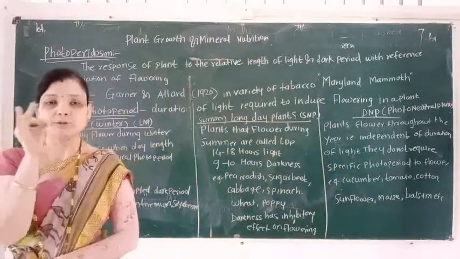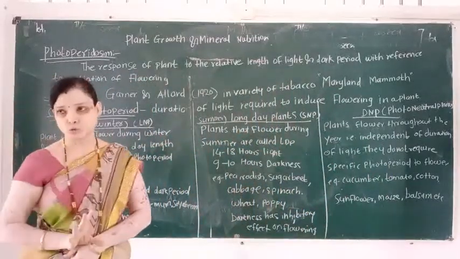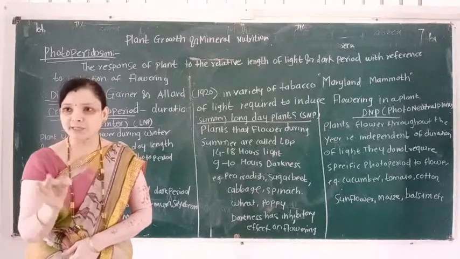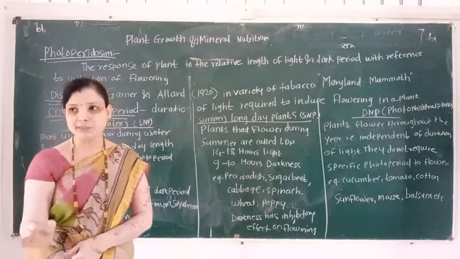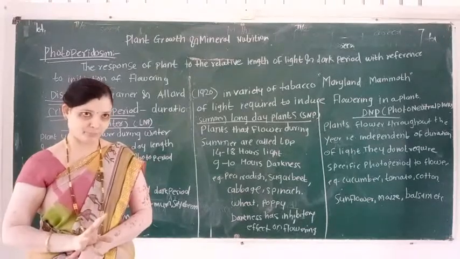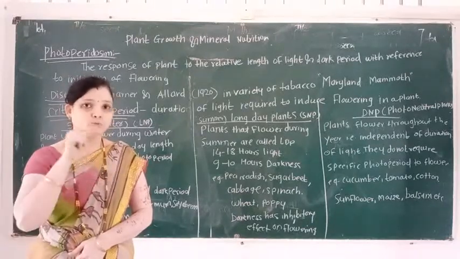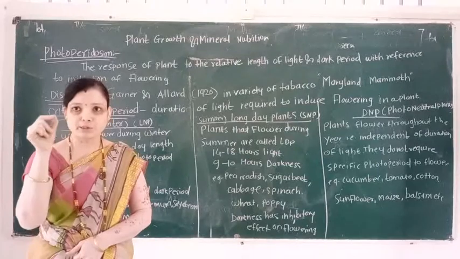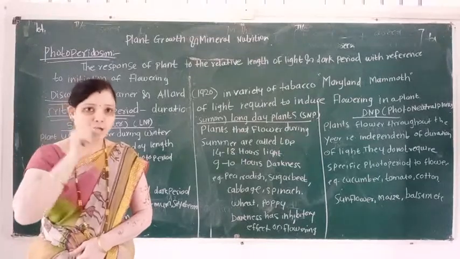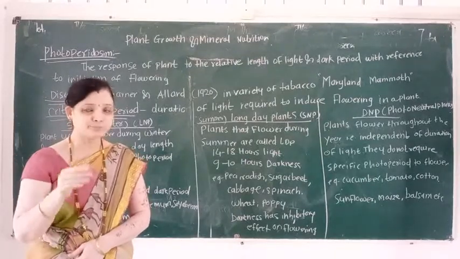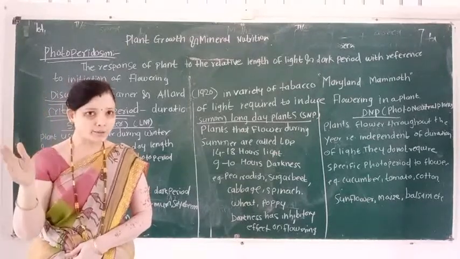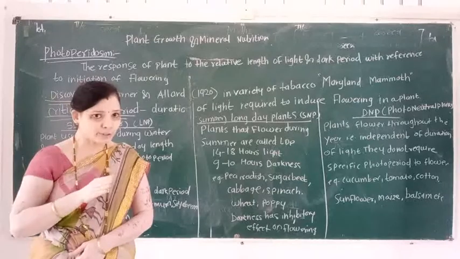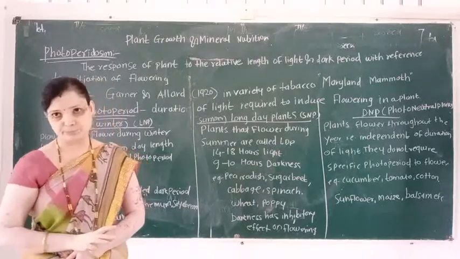What is the meaning of photo? Photo means light and periodism means duration. So photoperiodism means the light duration required for a plant in inducing flowering.